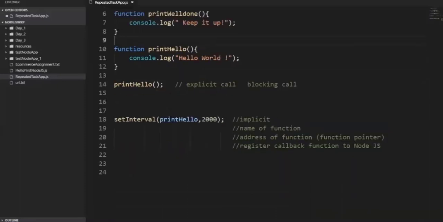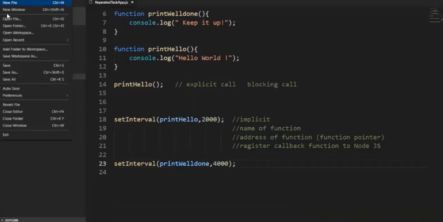I'm going back and writing one more piece of code. Here again I'm calling the setInterval function, and for it I'm giving the print well done function. I would like to schedule this function to be called exactly after 4000 milliseconds.